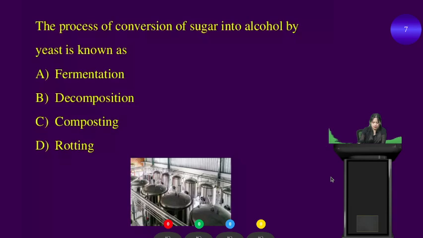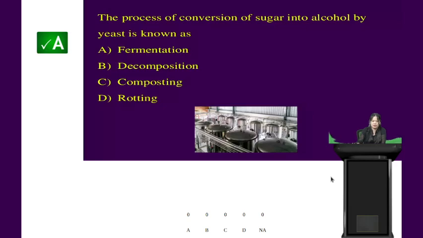The process of conversion of sugar into alcohol by yeast is known as which of the following? Alright, students, your time is up, and yes, very good. The correct answer is option A, that is fermentation. The process of conversion of sugar into alcohol by yeast is known as fermentation. Very good, students.